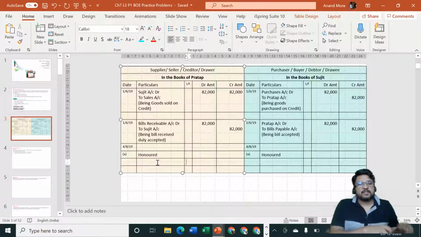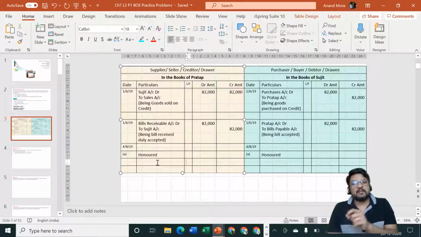Or he may keep it in his file that I honored it, and he will take the signature of Pratap that the amount is received, and then he will keep it in his file that I accepted the bill on 1st of June. On 4th of August, Pratap only came and Pratap took the money, and Pratap has signed that he has received the money. Now this particular bill Sujit will not give back to Pratap because the life of the bill is over. Either he will throw it away or he will file it properly after taking signature from Pratap.